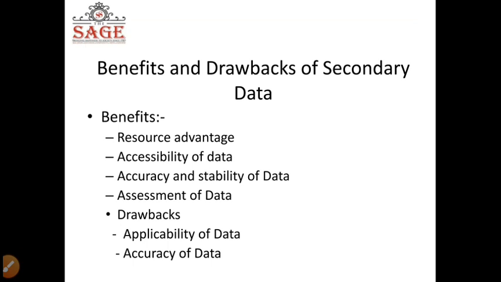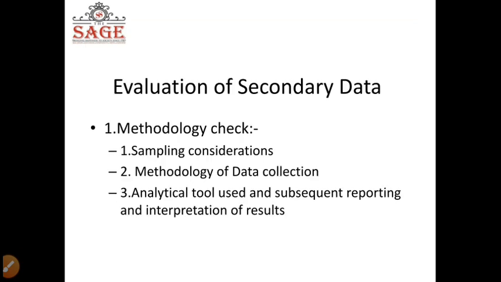Drawbacks of secondary data are naturally going to be applicability of data and accuracy of data, because this is not specific to your research problem. You will have to search it out from that. That is why applicability and accuracy of data become a drawback in secondary data. Now, how are you going to evaluate secondary data? You are going to evaluate it by looking at sampling considerations, methodology of data collection, analytical tool used, and subsequent reporting and interpretation of results.